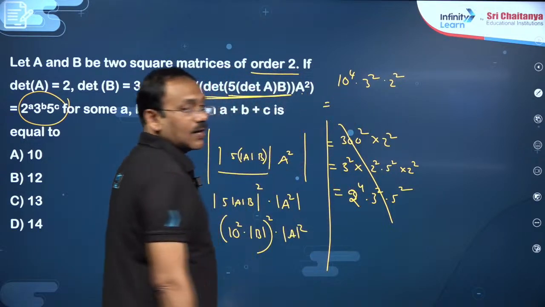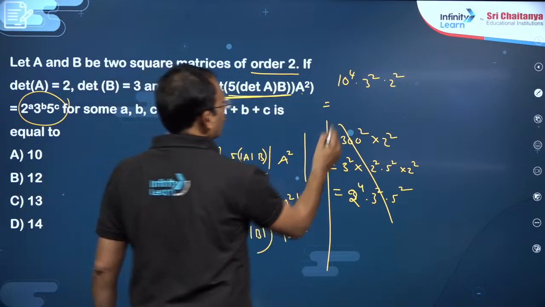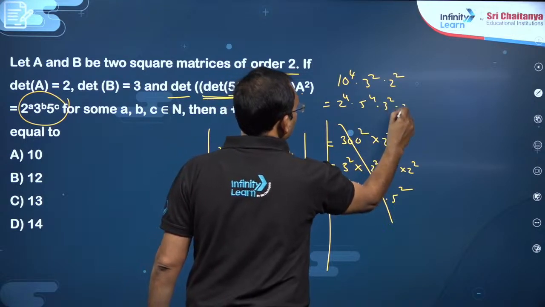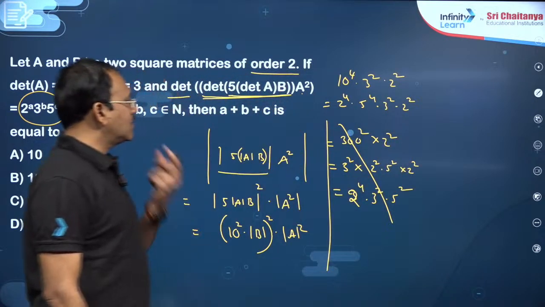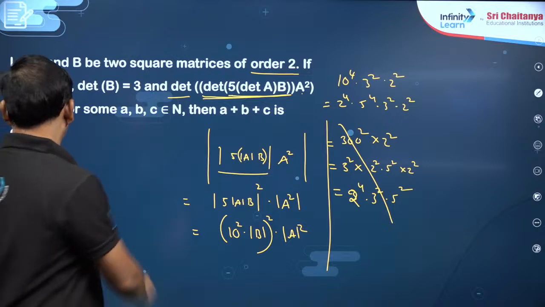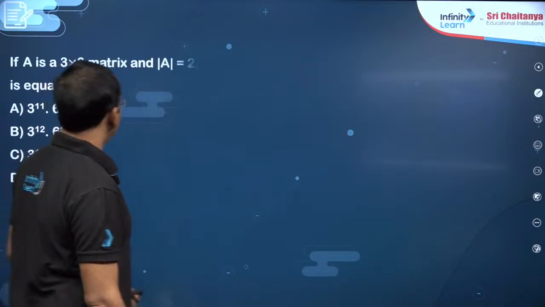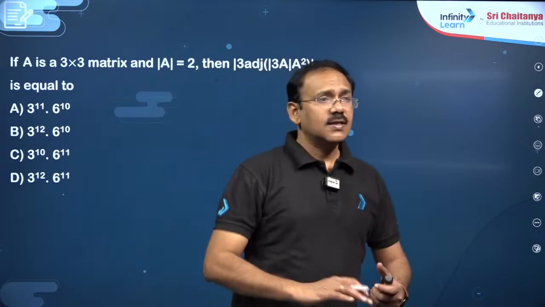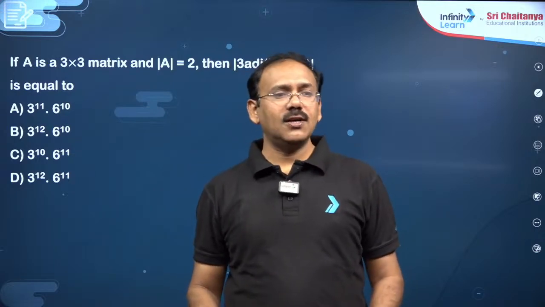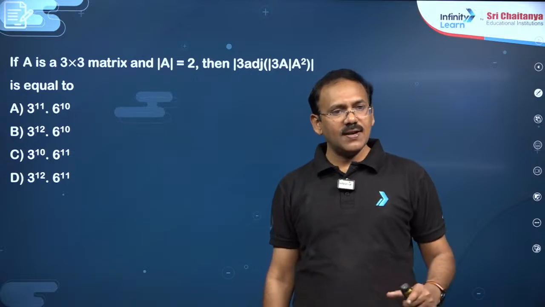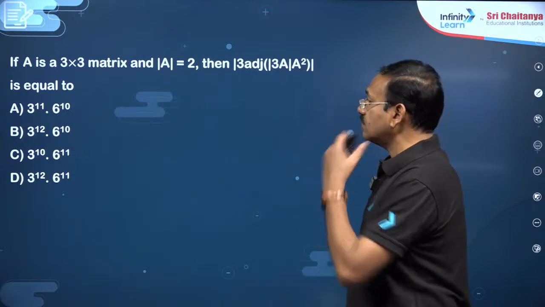So you can write 2 power 4 into 5 power 4, into 3 square into 2 square. So 2 power 6, that is 4 plus 2, and 12 is the answer, right. That is the thing, dear students. Next, property based questions. There are more than 40 questions out of 200. So please focus in this area, this is a very important area, dear students.